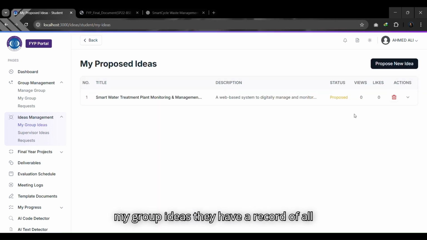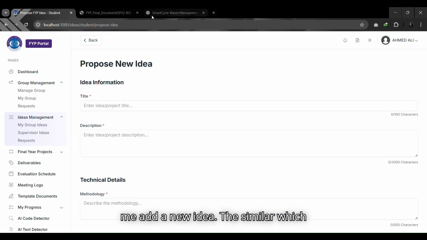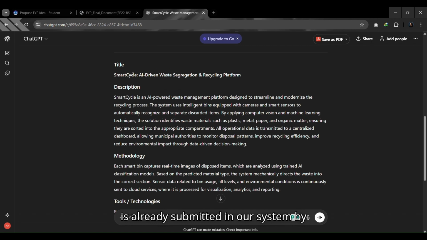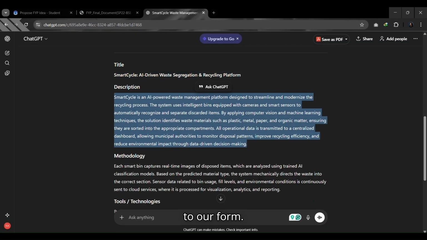Here in my group ideas, they have a record of all submitted ideas. When a supervisor views their ideas, the system will count one view per supervisor, and a supervisor can also give a like to proposed ideas. Let me add a new idea similar to one already submitted in our system by another student. Now let me add this idea to our form.